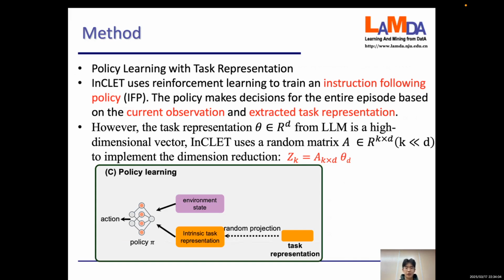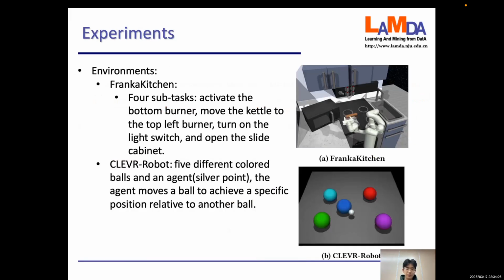However, if we do this, it's hard for policy learning because the dimension of the task representation is very high and it will give a large burden for policy learning. So we use the technique of random projection to transfer the task representation from high dimension to low dimension.